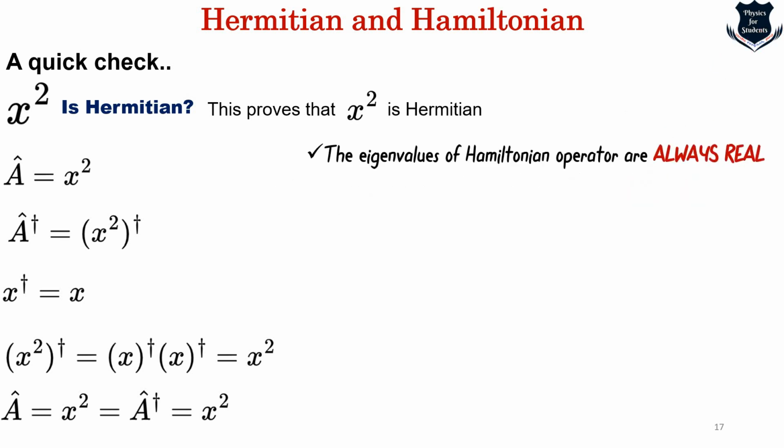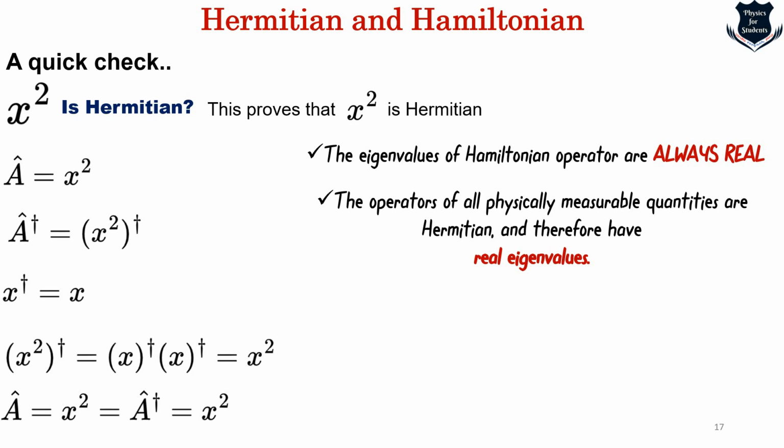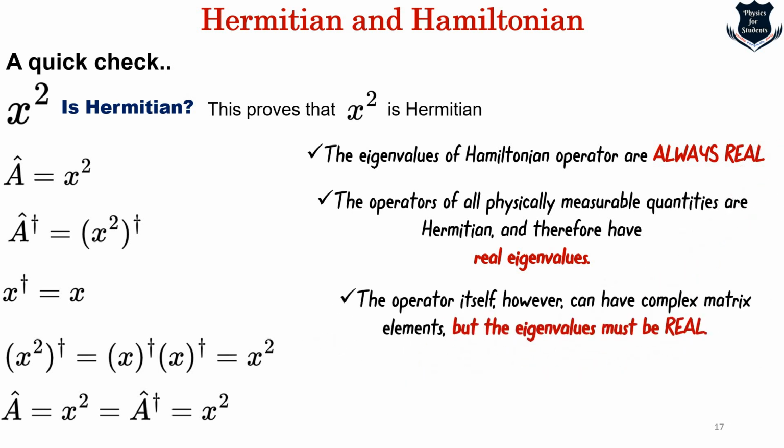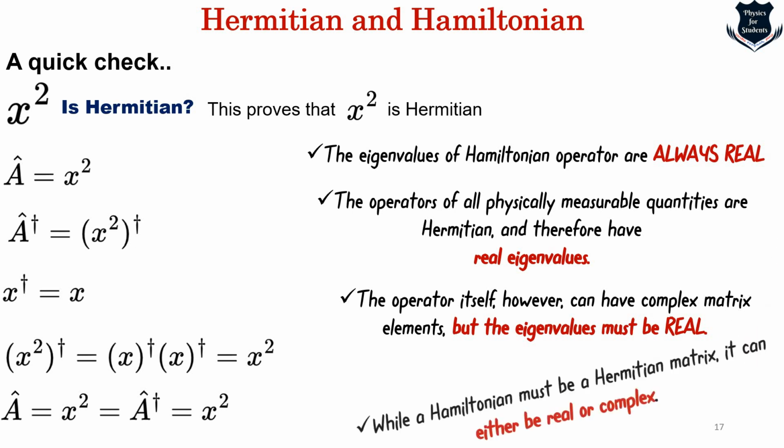So here are certain important points. The eigenvalues of the Hamiltonian operator have to be always real because we are measuring the energy of a physical system. The operators of all physically measured quantities are Hermitian, and therefore their eigenvalues are always real. The operator itself, for example, if I'm drawing it as a matrix, can have complex matrix elements, but the eigenvalues have to be real.